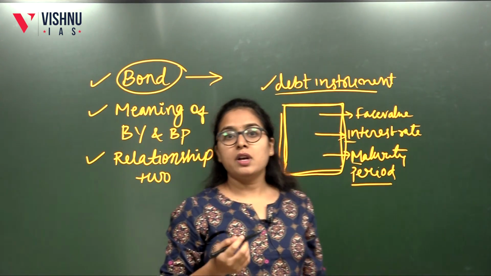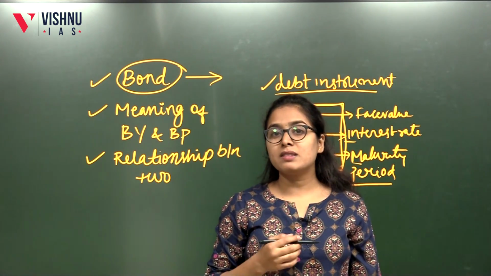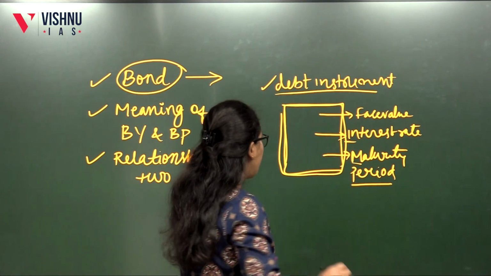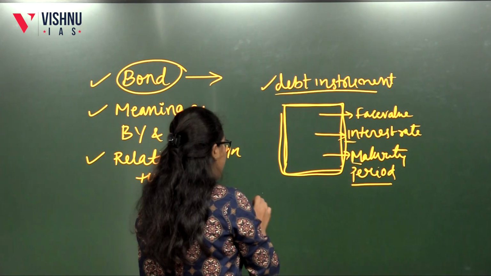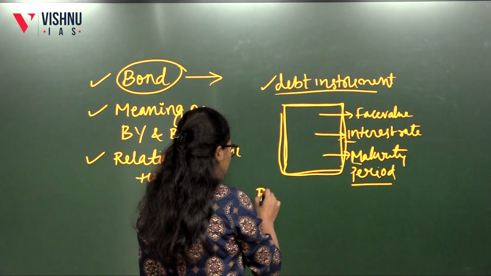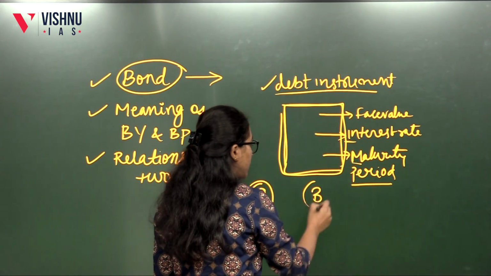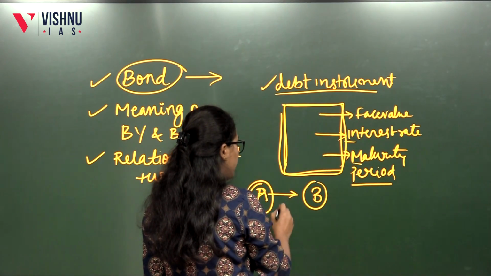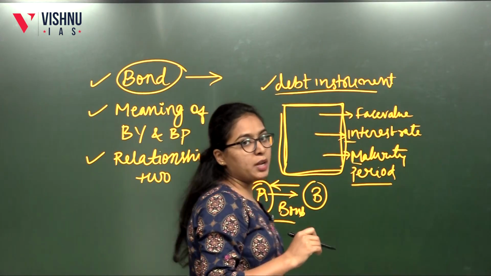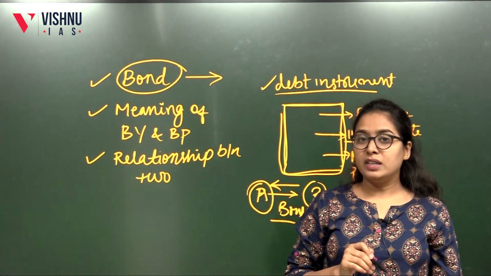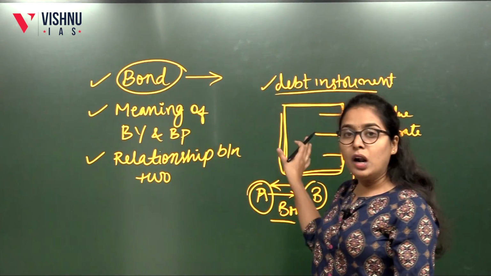Suppose an investor wants to invest but he doesn't have money, then he will give this type of paper to a person, any person. Say for example, A wants to invest, B has money. So A will give a bond to B and B will get the money. Upon maturity, B will get money back with interest from A. So this is called bond.